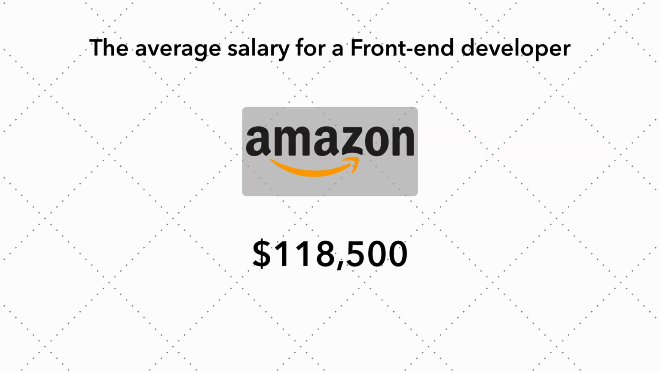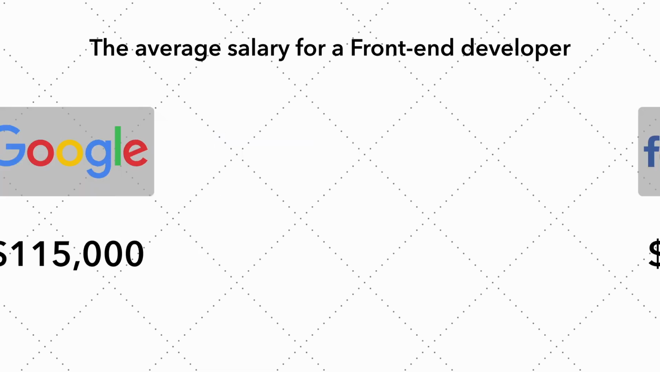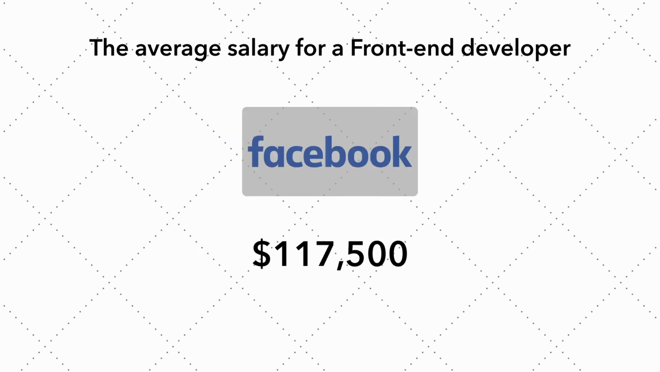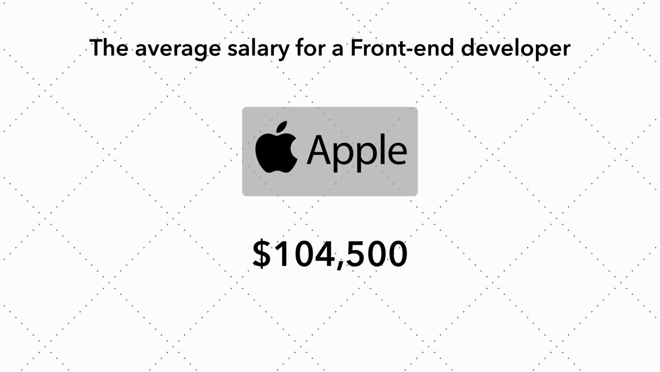Alright, so let's have a look at the average salary for a front-end developer. At Amazon, it is $1,18,500. At Google, it is $1,15,000. At Facebook, it is $1,17,500. And at Apple, it is $1,04,500.